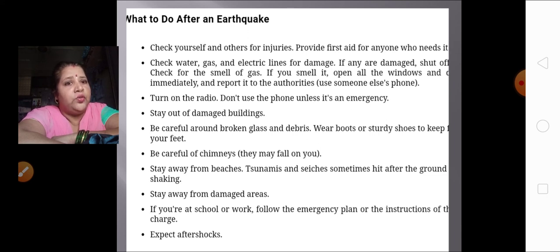If you are at school or work, follow the emergency plan or the instructions given to you. Then expect aftershocks. After the earthquake is over, also expect that aftershocks are going to come. So don't get frightened because of that.